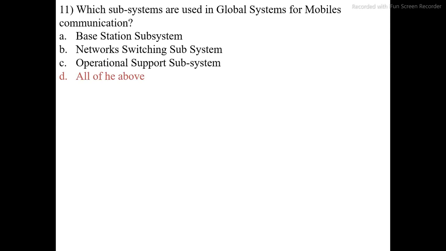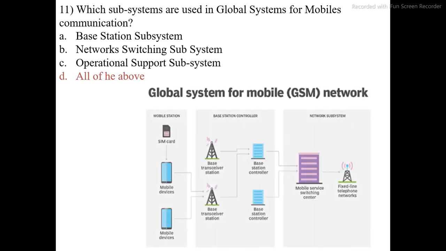There are three subsystems used in the global system. First is the mobile station, also called the base station subsystem. Second, the network switching subsystem, and third, the operational support subsystem. These three systems support the GSM network. The correct option is D. Next question.